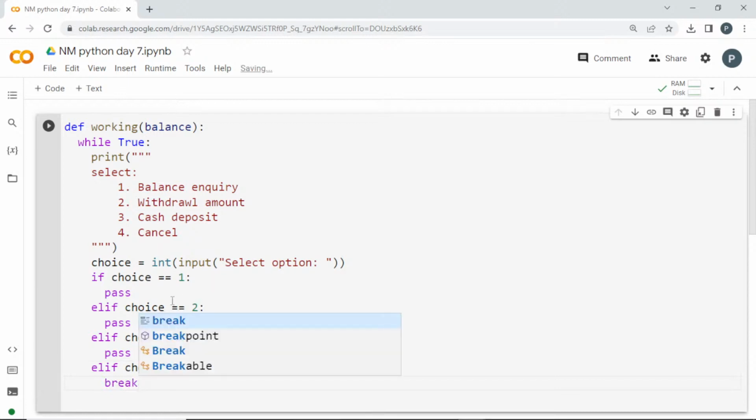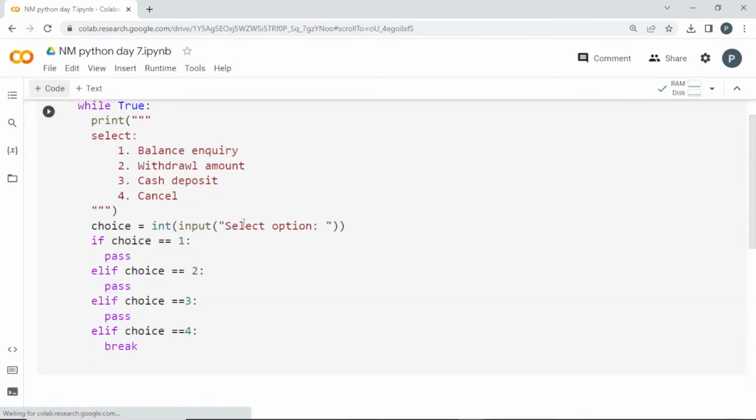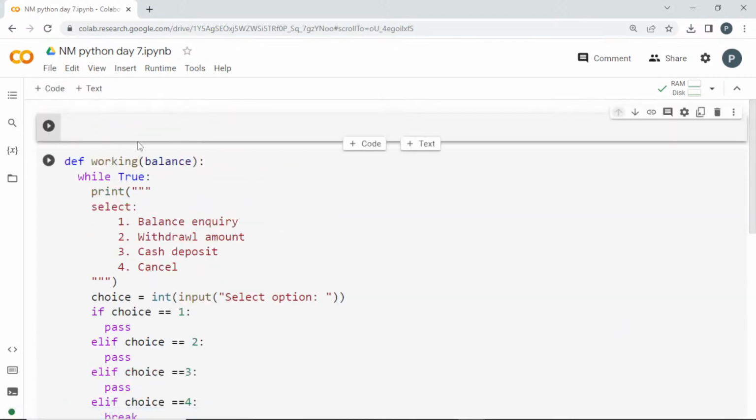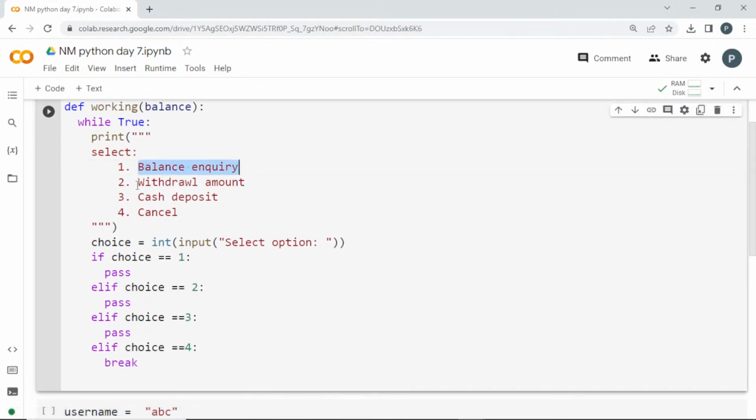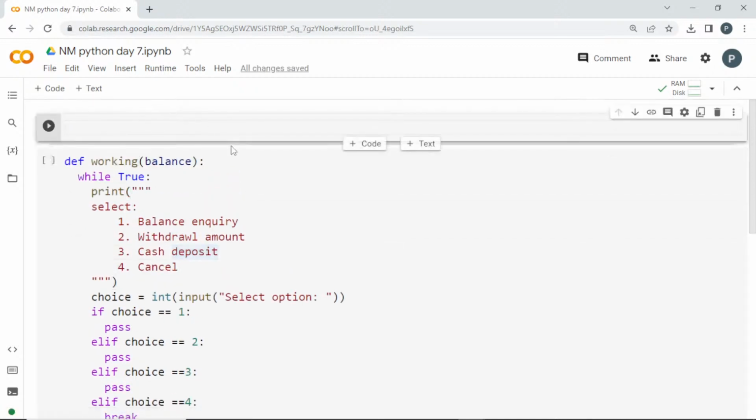And here, as correct, it is balance inquiry. The first one will be balance inquiry. So for that we have to create, I'm planning to create another function. We need 3 things: first one will be the balance inquiry, second one will be withdrawal amount, third one will be cash deposit, and when it reaches 4th, I'm going to break it. Clear? So these are the 4 things, but we need the balance inquiry, withdrawal amount, and cash deposit. I'm going to create another function for these things.